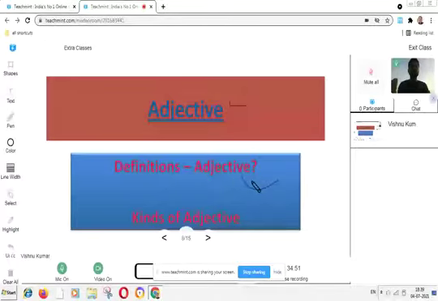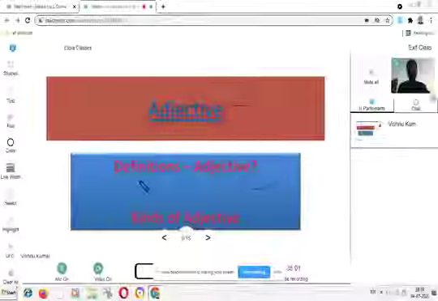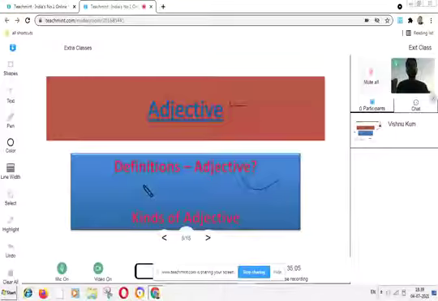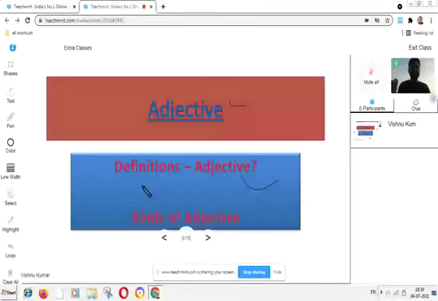An example of an adjective: the man who is roaming along the street is thick.